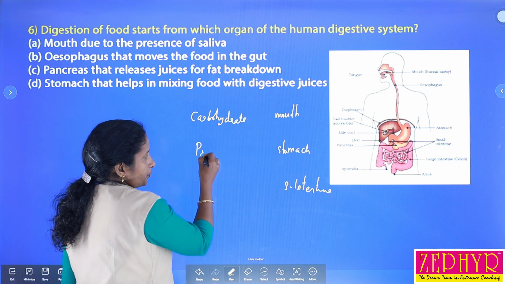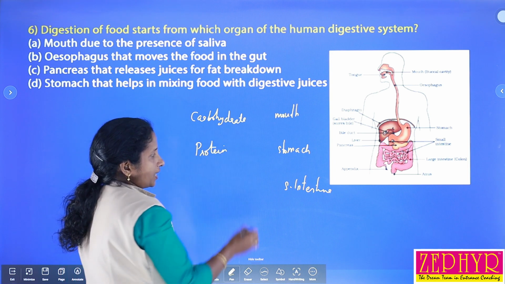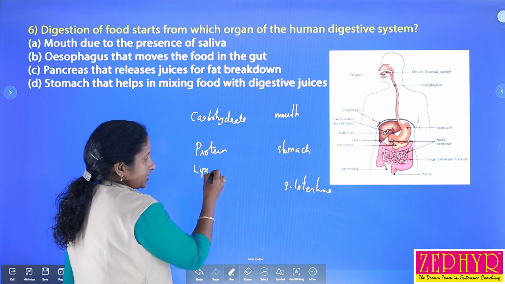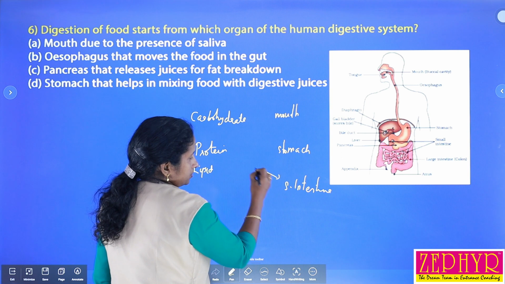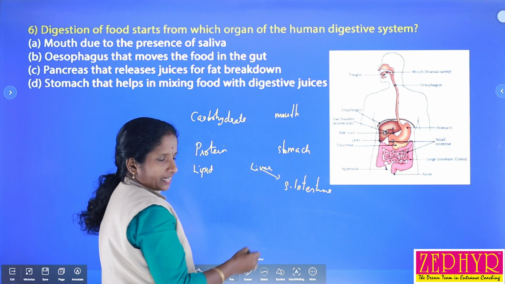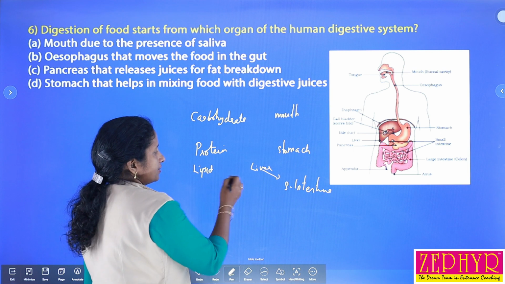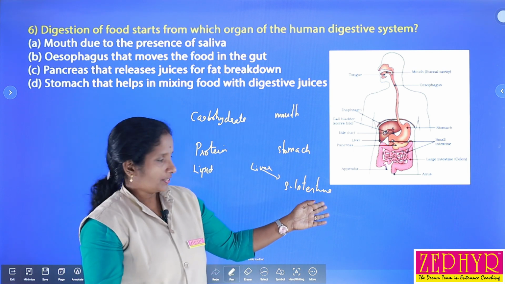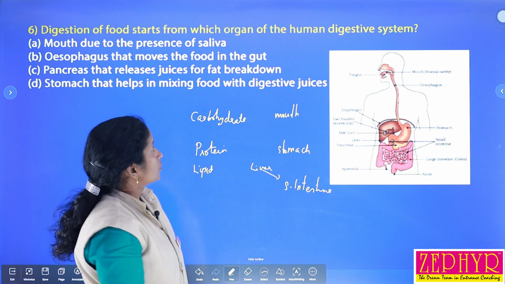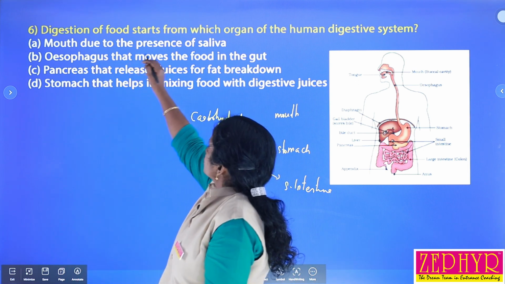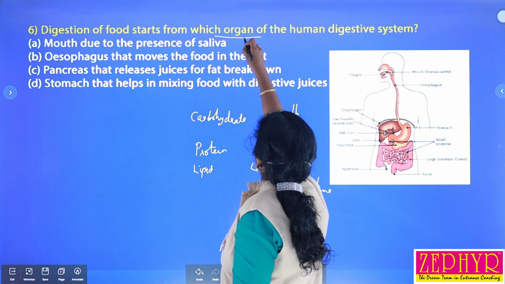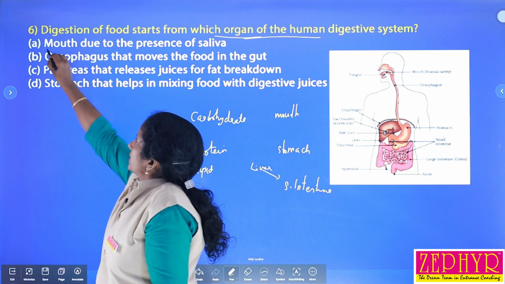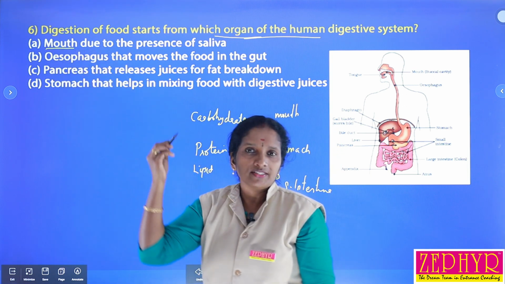Digestion of protein starts from the stomach and continues to the small intestine. Digestion of lipids starts from the secretion of the liver, which reaches the small intestine, and further digestion takes place in intestinal juice as well as pancreatic juice. So here the question is, digestion of food starts from which organ? That means the mouth, isn't it? So the mouth is the first part where digestion occurs.